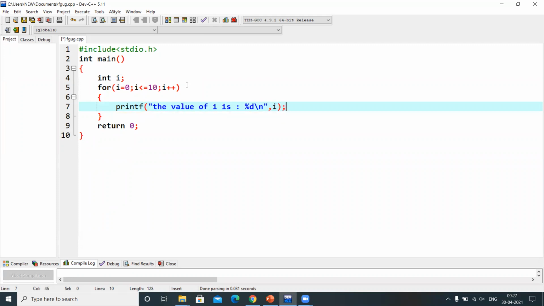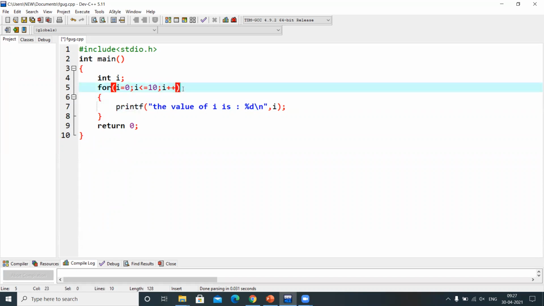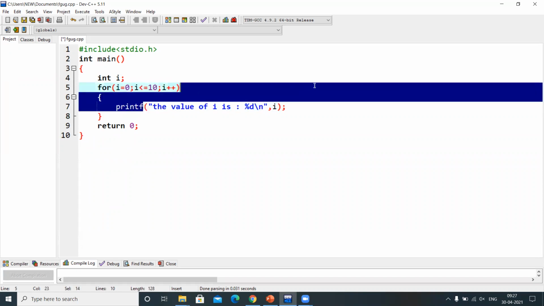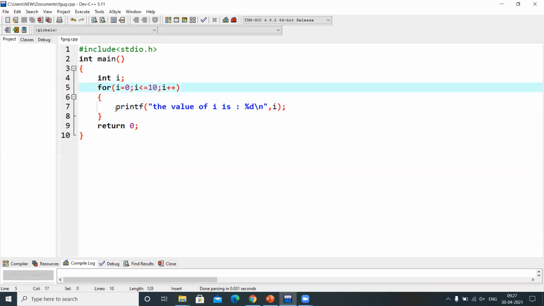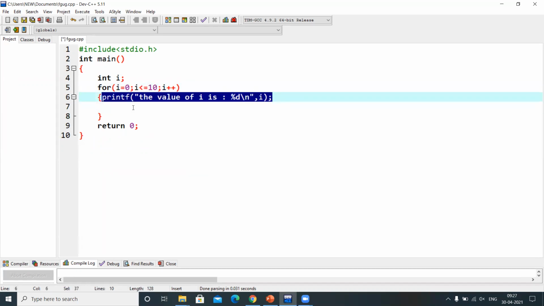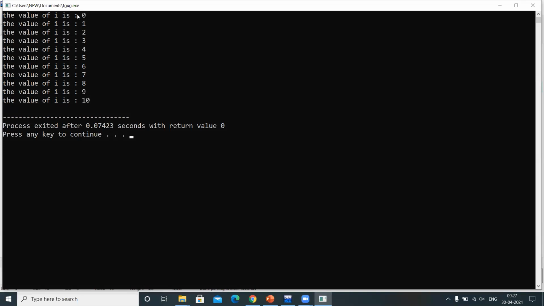Okay, now see, for the first time 0 will be printed. i++ means i becomes 1, 1 is less than or equal to 10, look, condition checked. Again 1 will be printed. i++, i will become 2, 2 is less than or equal to 10, 2 will be printed. Like this, up to 10 numbers will be printed. See, my task is printing. I put this task inside the loop so that it will be repeated continuously until the condition fails. Now let me execute here. See, 0, 1, 2, 3, and so on up to 10.